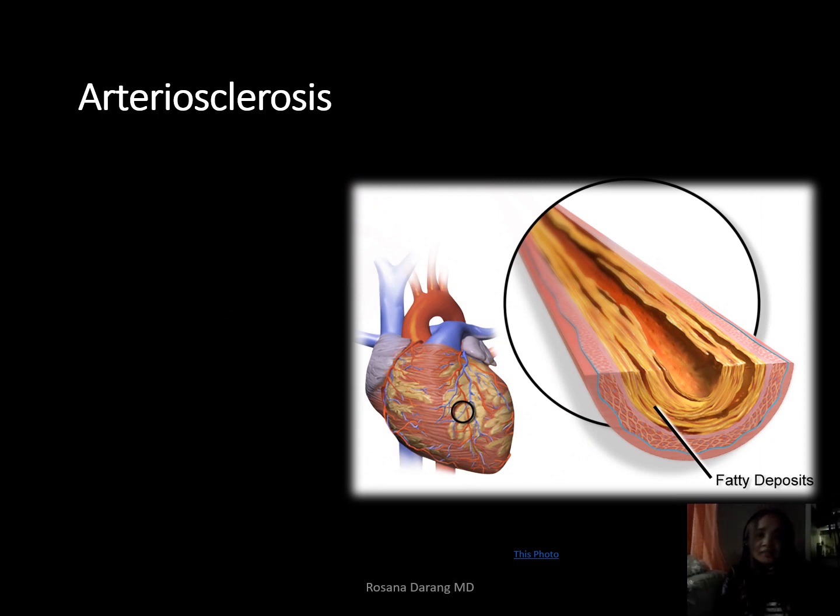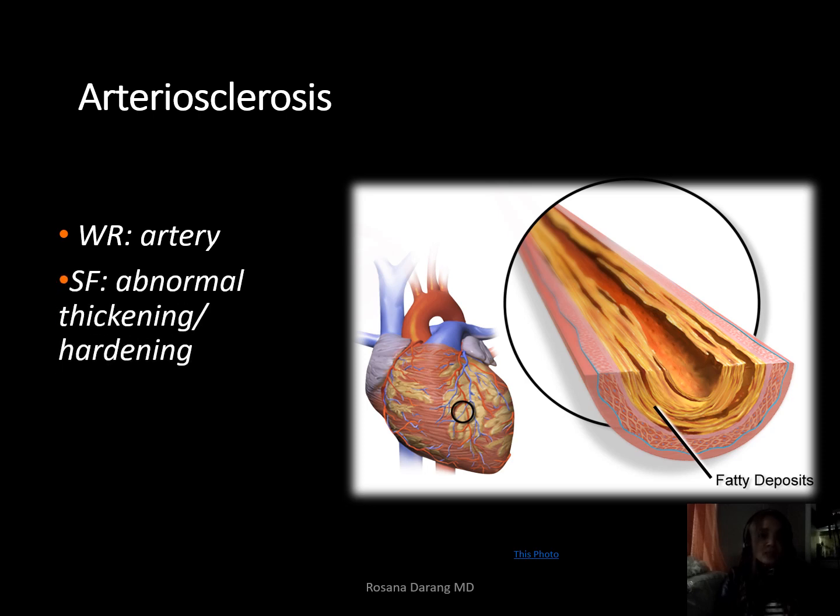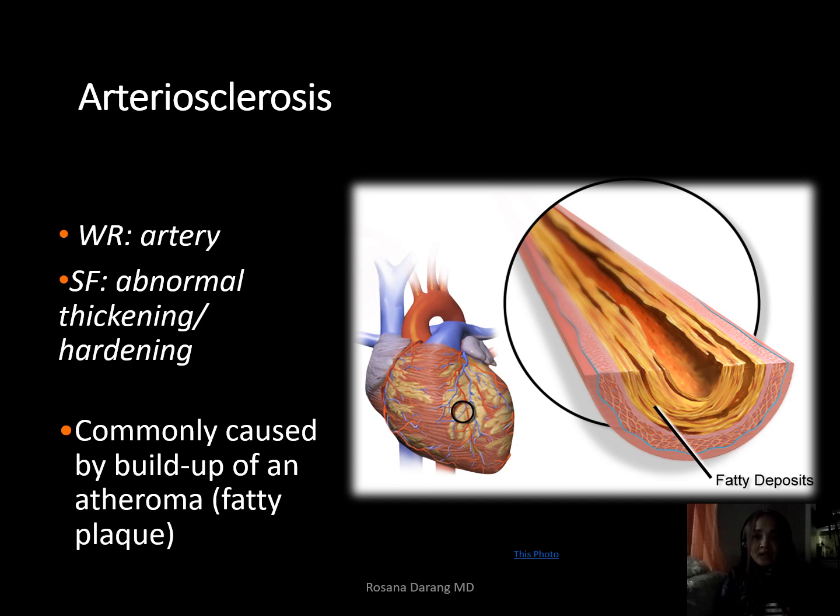Next is the condition known as arteriosclerosis. The word root there is arteri, or pertaining to artery. And then the suffix sclerosis means abnormal thickening or hardening, as you can see in this image. The thickening or the hardening is commonly caused by a buildup of an atheroma, which is a fatty plaque. Now there's another medical term. We know that oma means tumor, and ather is the one that means a fatty plaque. It's not really a tumor of fat. It's a collection of fatty deposits in the arteries.